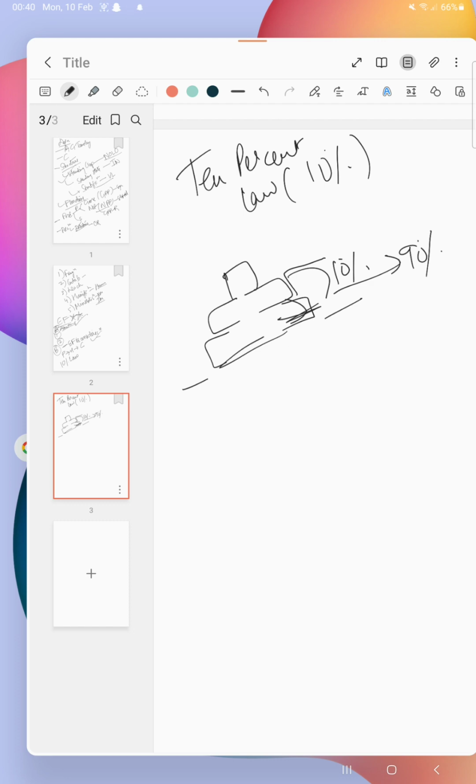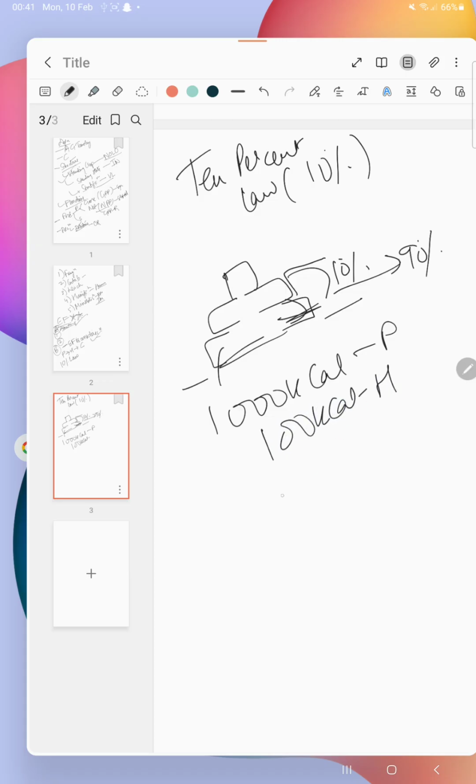Now just giving you an example. Suppose producers here have 1000 kilocalorie. Then what will herbivores have? It will be 100 kilocalorie. And then carnivores will have 10 kilocalorie. And then we have the top carnivores. They will have 1 kilocalorie. So this is the 10% law.